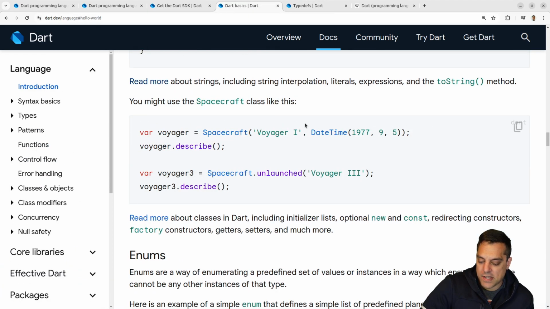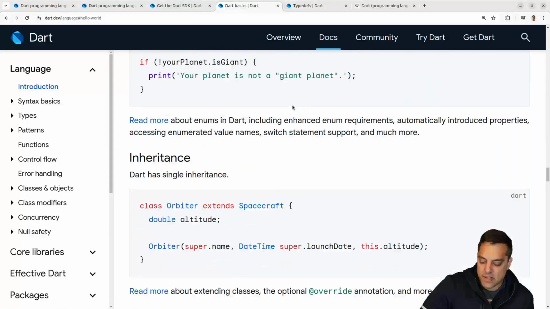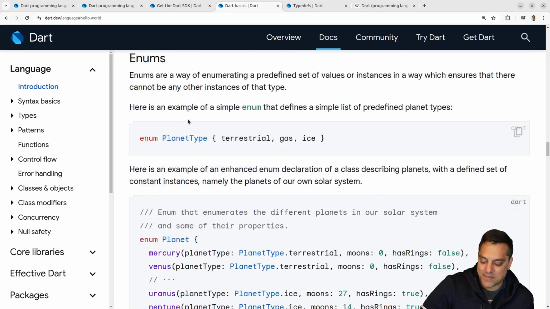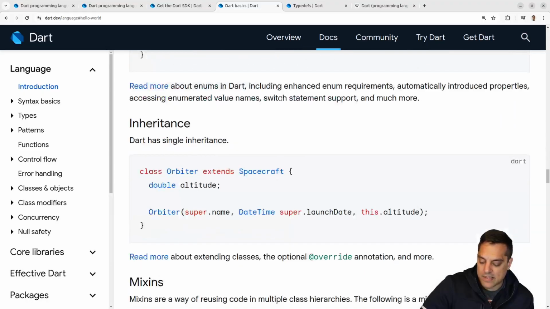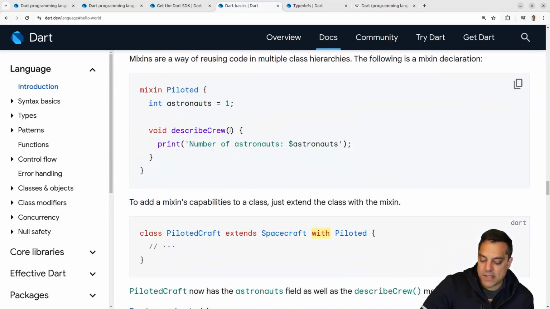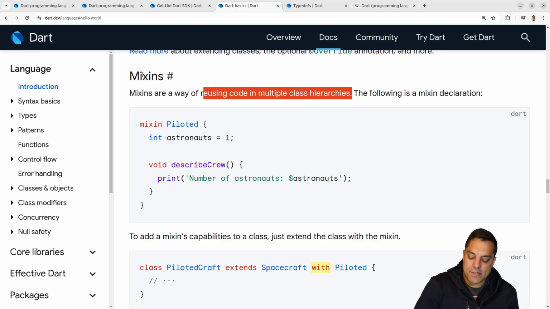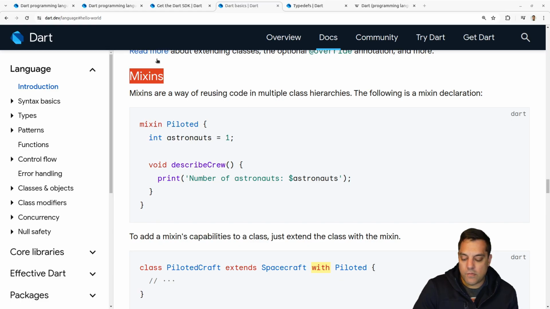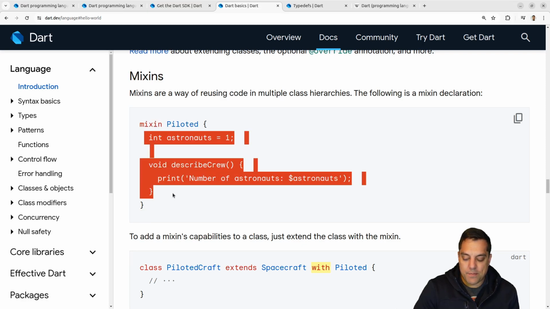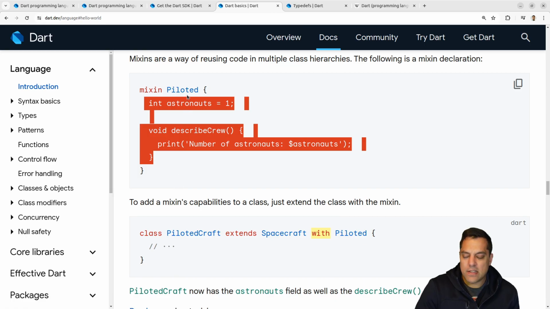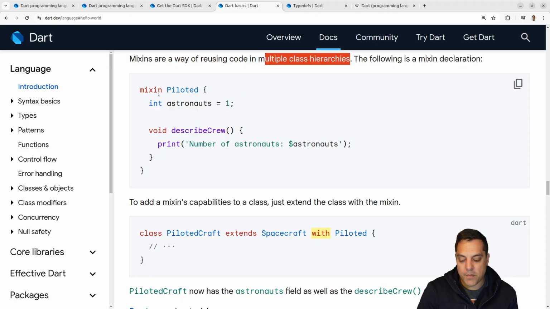Let's jump to patterns here. As I'm going through the Dart basics, we've got enums. Again, I kind of skipped over classes, but they look like the same classes that we have elsewhere. Inheritance, mixins, a feature that I love here. Mixins are a way of using code in class hierarchies. Okay, so in D we have template mixins, which you can use here. There's also string mixins, which is just mixing in code, but this is basically a template where you can almost do inheritance, multiple class hierarchies, as they mention here, using mixin.